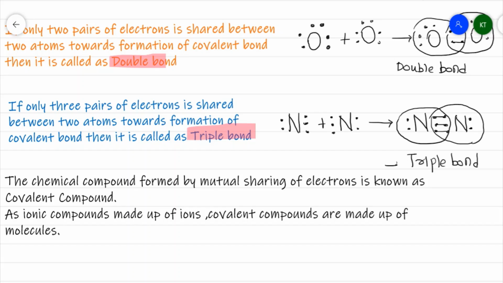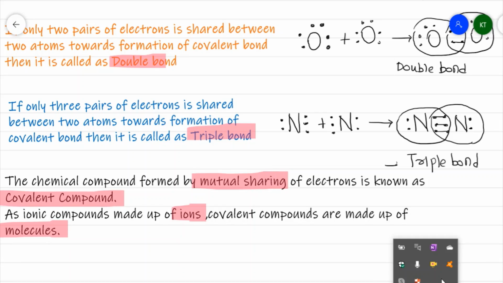Now, whenever a compound has been formed by mutual sharing of electron, or the compound which has got covalent bond, that is generally referred as covalent compound. Now, as ionic compounds are made up of ions, covalent compounds are made up of molecules. So, do remember, ionic compounds are made up of ions, whereas covalent compounds are made up of molecules.